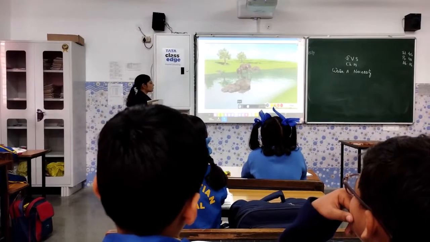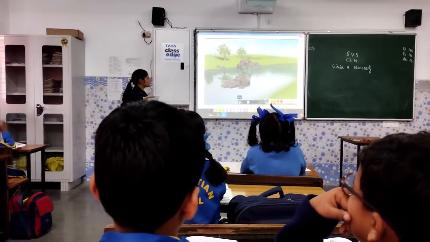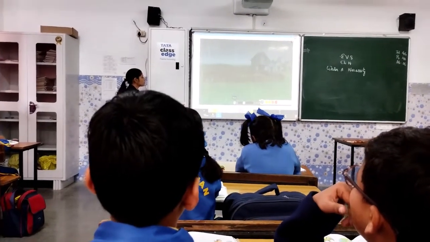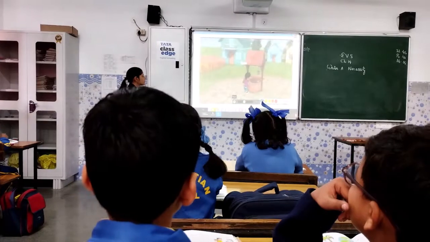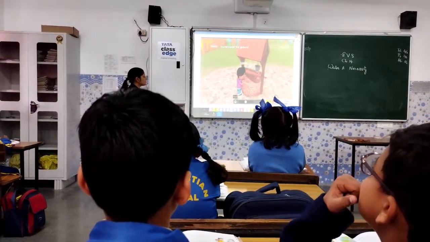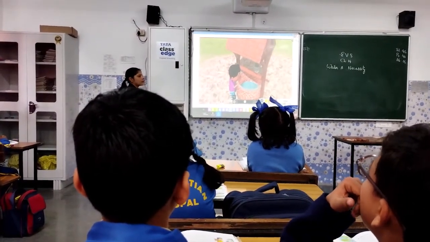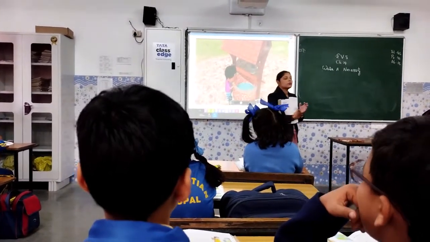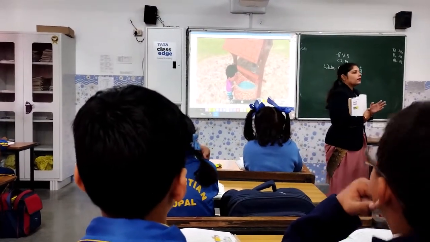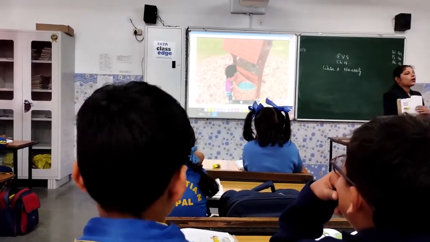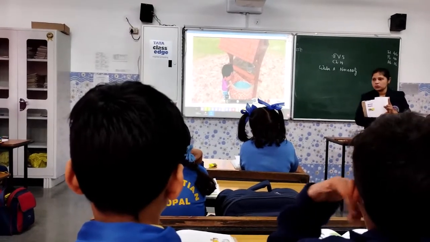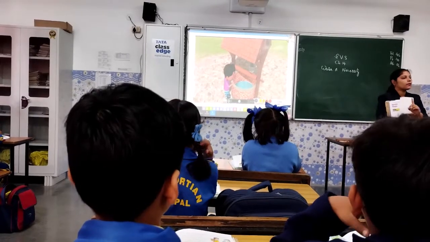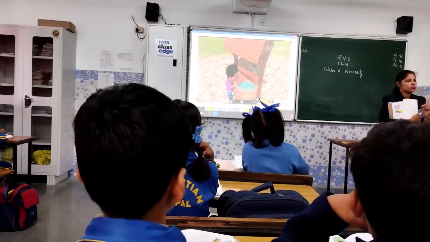Today, we can see water in lakes, rivers and seas. When it is raining, we see water drops falling to the ground. Water is also found inside the ground. Now, what is the main source of water? Very good. The main source of water is rain. Now, when there is rain, your water is distributed into two sources. First one is your surface water source. Second one is your groundwater source.